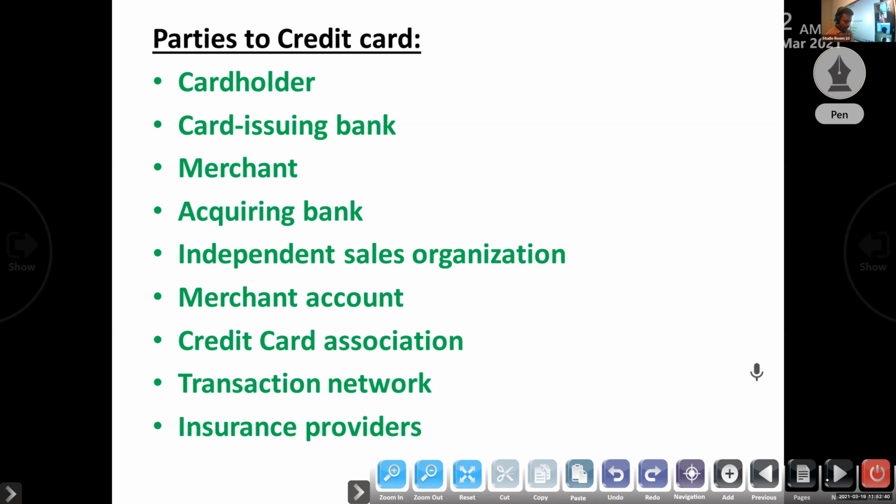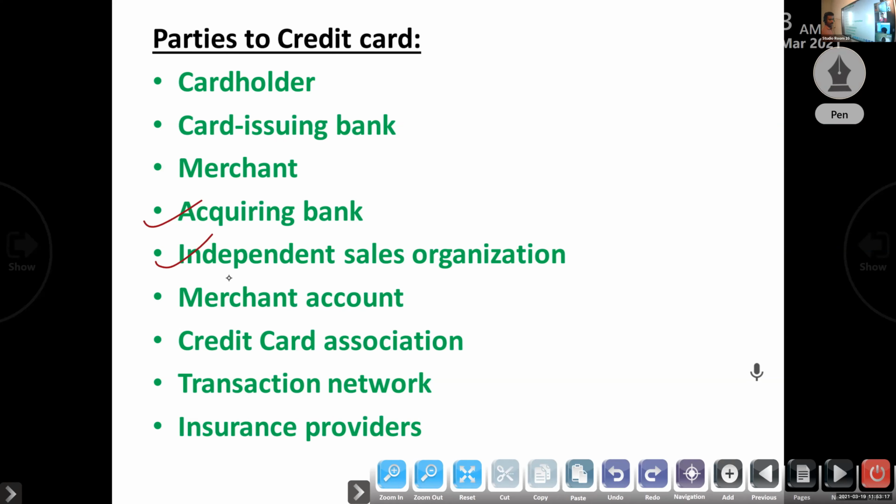Then card issuing bank, the bank or institution that issues the card to the card holder. Merchant, the individual or business accepting the credit card. Next one, acquiring bank, the bank or financial institution that processes the credit card transactions on behalf of the merchant. Then independent sales organization, a third party that works with the acquiring bank to accept the credit card transaction.